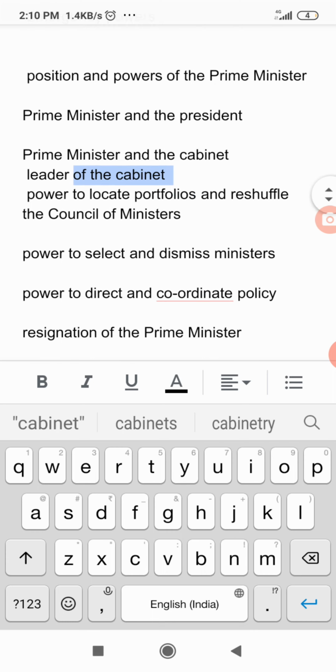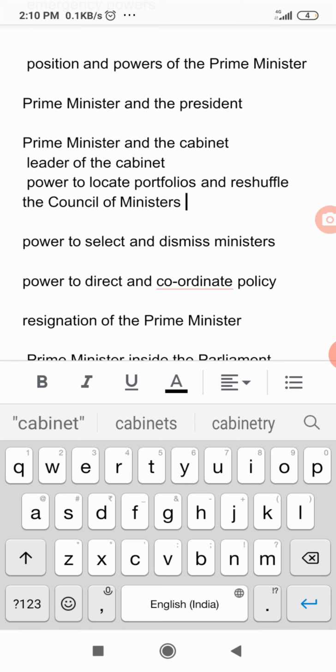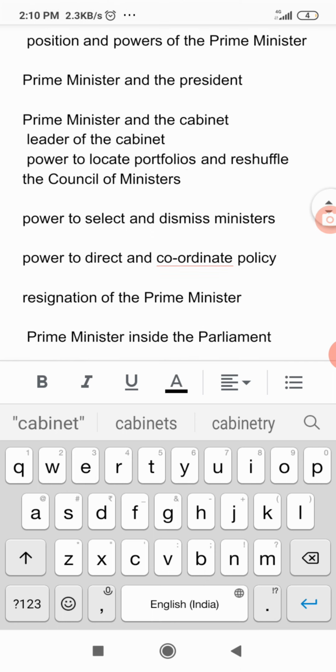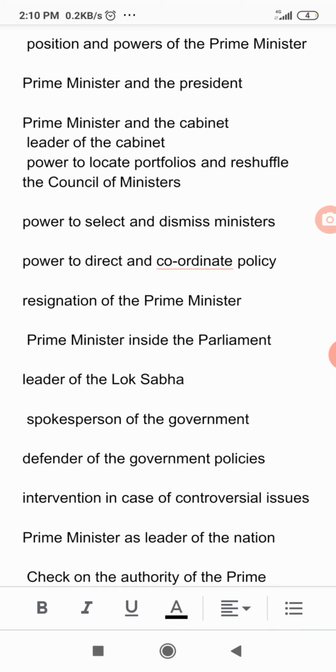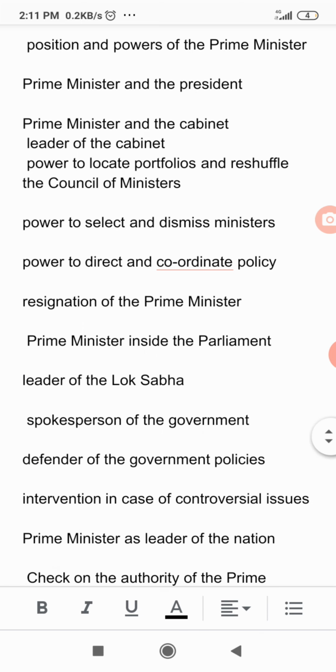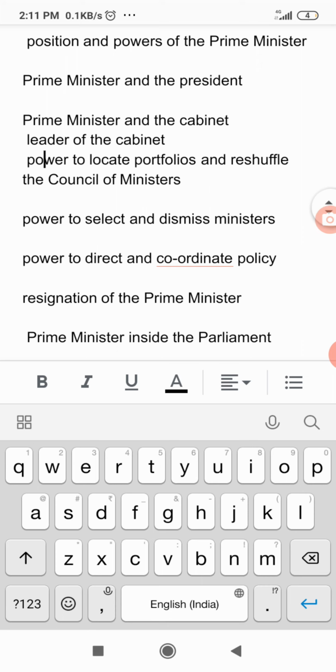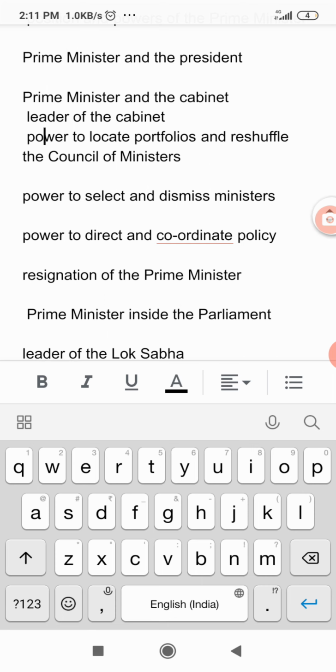Now we have to see the powers to allocate portfolios and reshuffle the Council of Ministers. It is the Prime Minister who allocates departments and portfolios to the ministers. That is the responsibility of the Prime Minister.